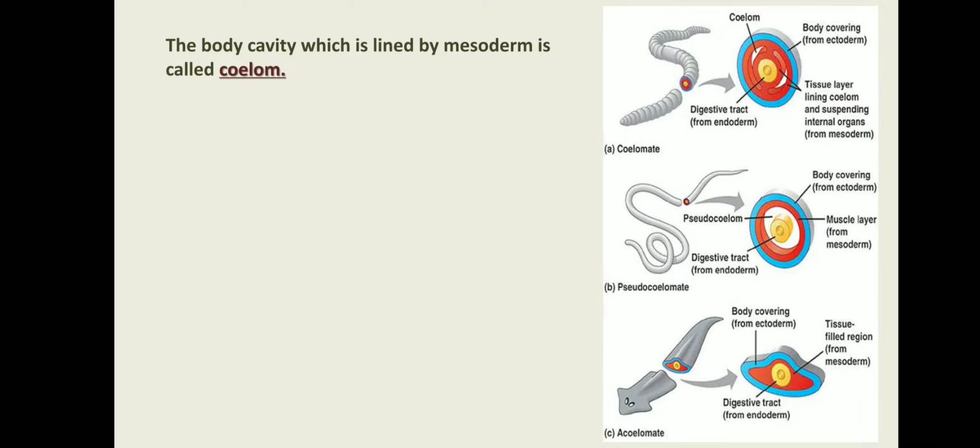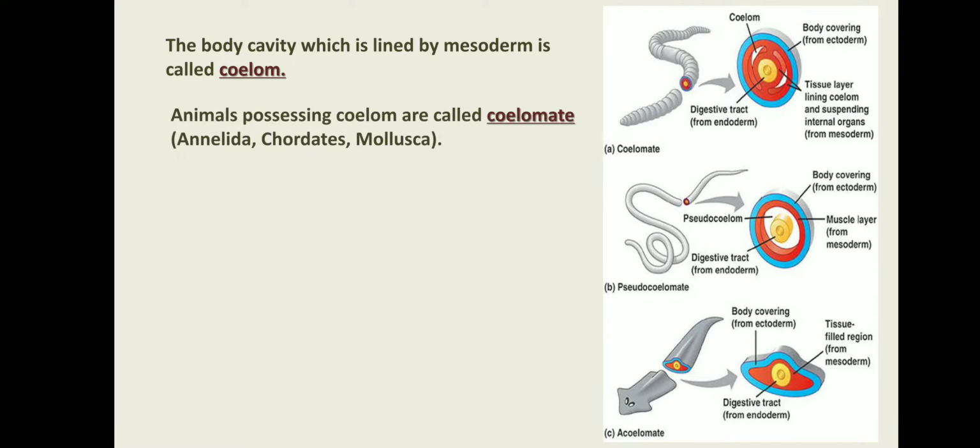Next is coelom. Coelom means body cavity. The body cavity which is lined by mesoderm is called coelom. There are three types of living organisms based on the cavity or coelom. First is coelomate. If a body cavity is present, they are called coelomate. From Annelida to Mollusca and Chordata, all are coelomate.